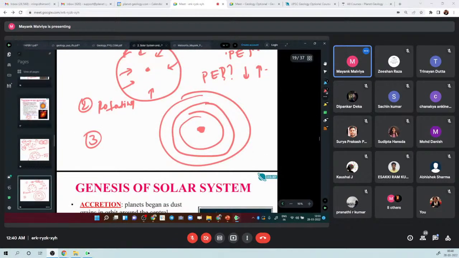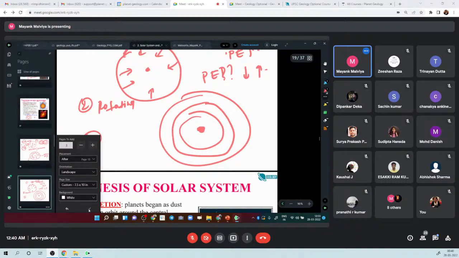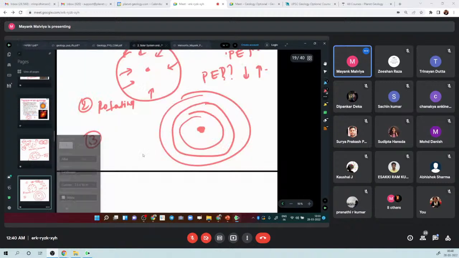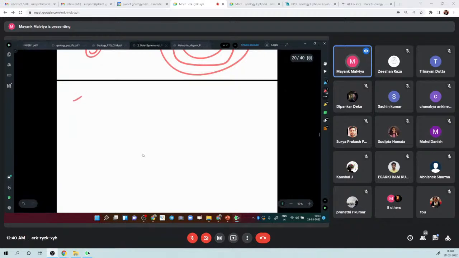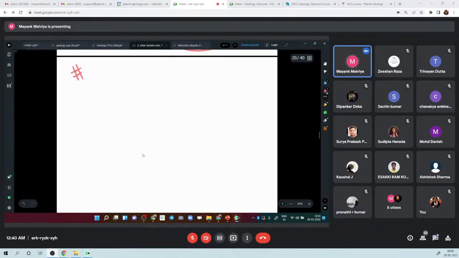Now, just a revision. In your answer, you can draw this diagram along with whatever we are discussing. There is a solar nebula. You all know what a nebula is: a region in space where there is a higher concentration of gas, dust, and plasma than normal. And there were some disturbances.